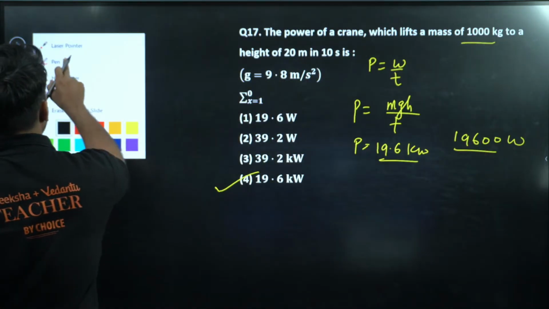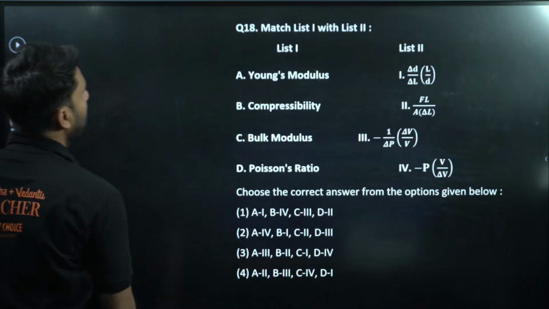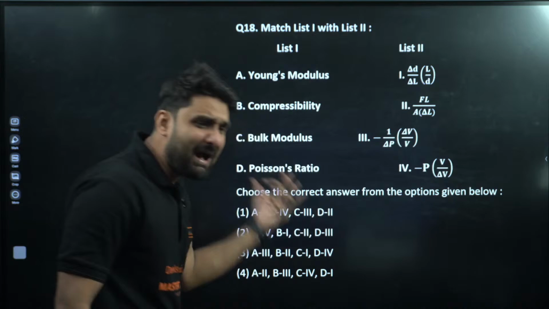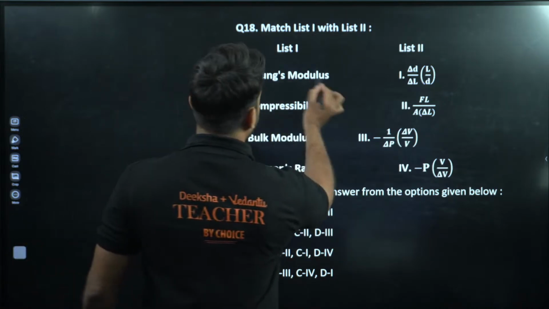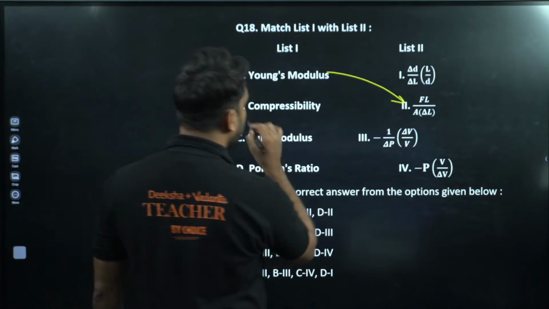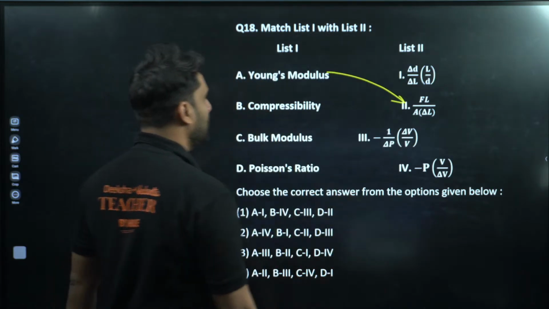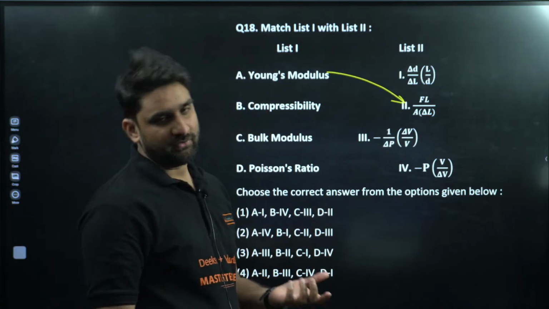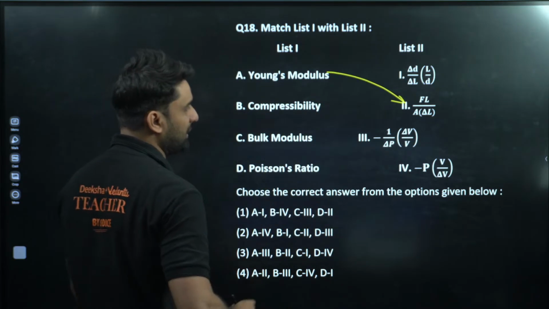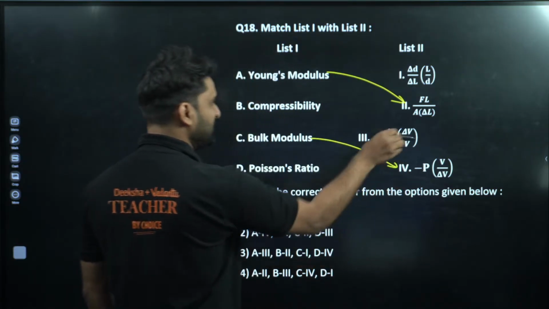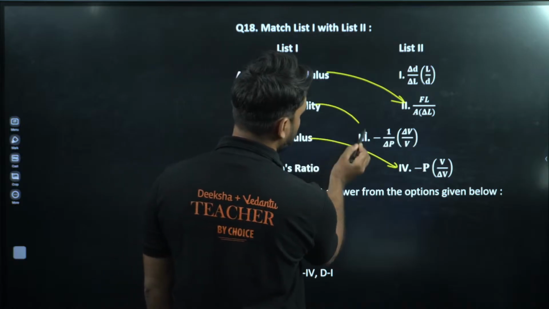Very good. Question number 18, match the following. Very easy question, direct formula. So Young's modulus, we all know Young's modulus will be this, stress by strain. Compressibility, we all know, is equal to the reciprocal of bulk modulus. Bulk modulus is this, and the reciprocal of this, compressibility, will be this.